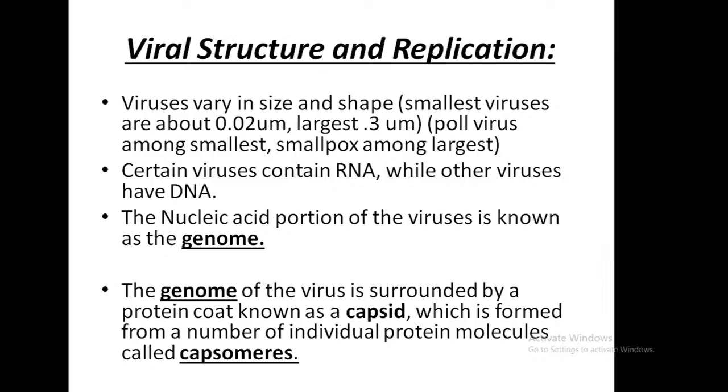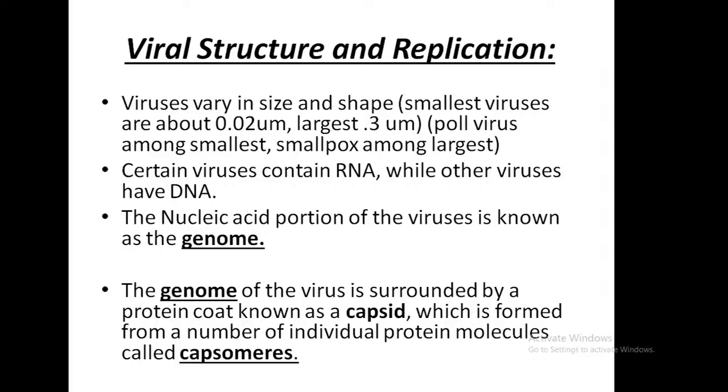For example, poliovirus is the smallest example of a virus, and smallpox is the largest. Certain viruses contain RNA while other viruses have DNA. The nucleic acid portion of the virus is known as the genome.